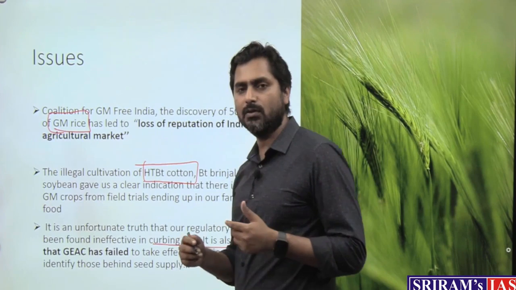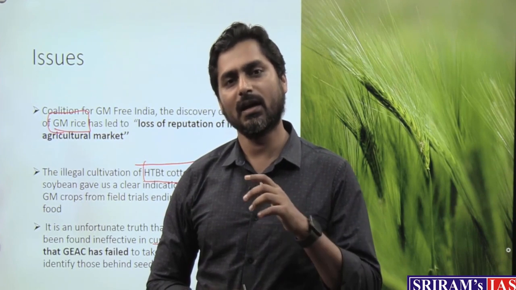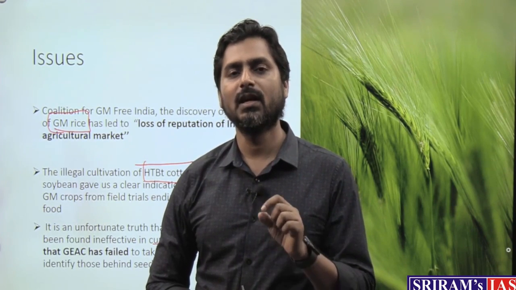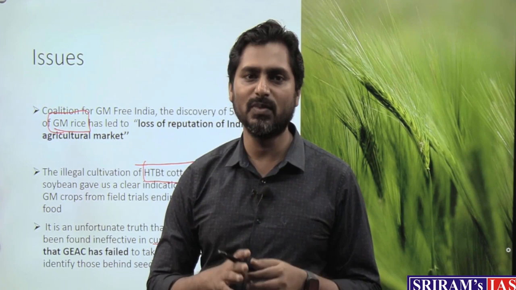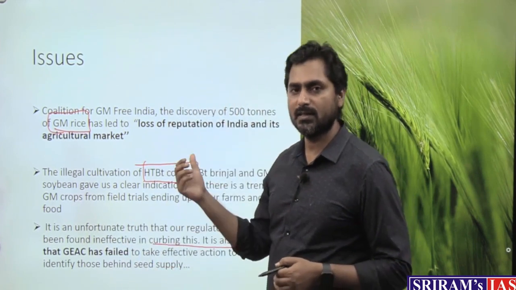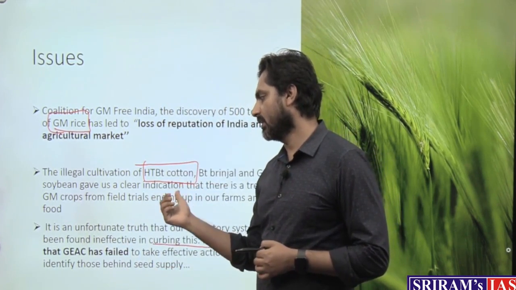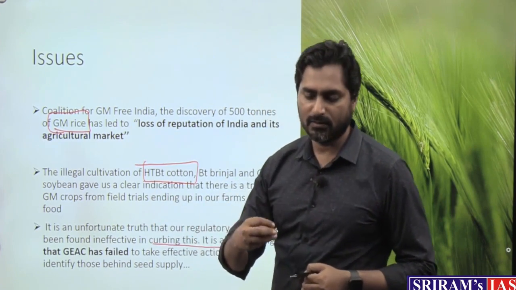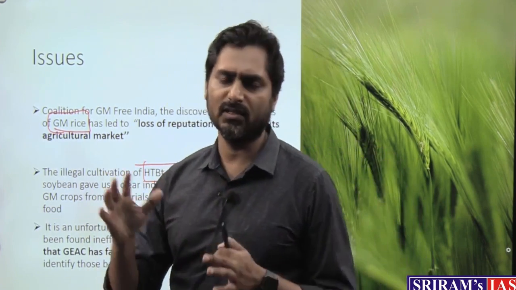cotton. HT-BT cotton is another variety of BT cotton in which we have added some genes to make it herbicide tolerant. Again, why are we making it herbicide tolerant? It is because we want the farmer to be able to spray the herbicide in one go itself. But this is not legal in India, and in that case also GEAC attracted some criticism. So there are some criticisms, and there are some suggestions also.